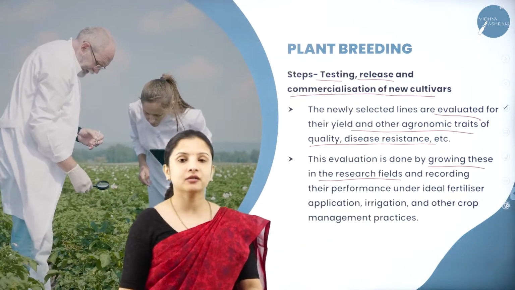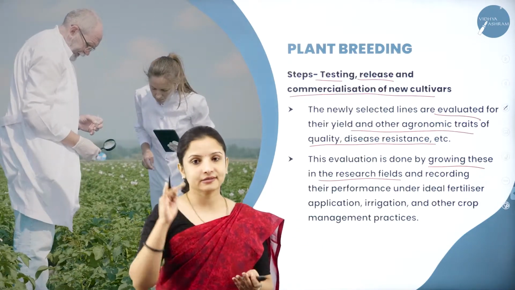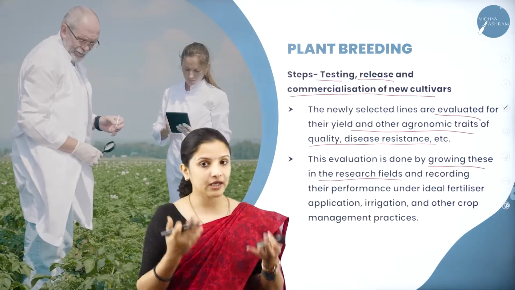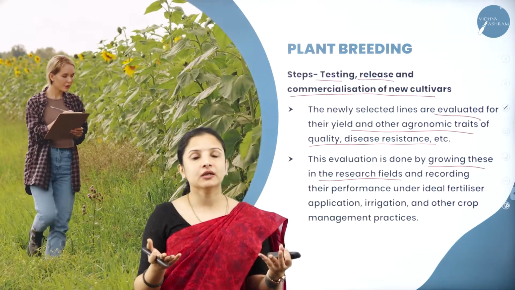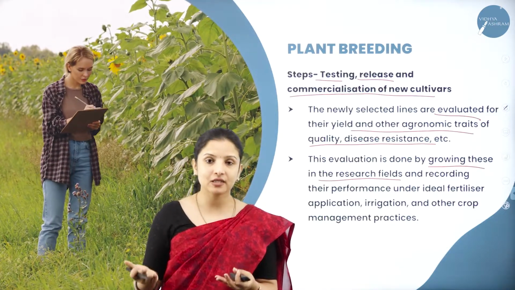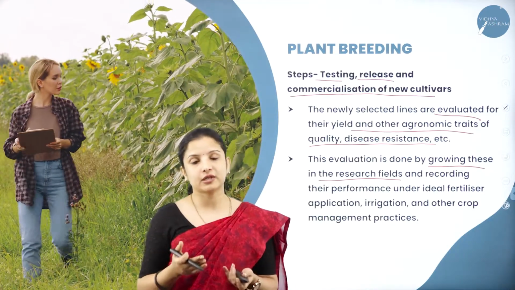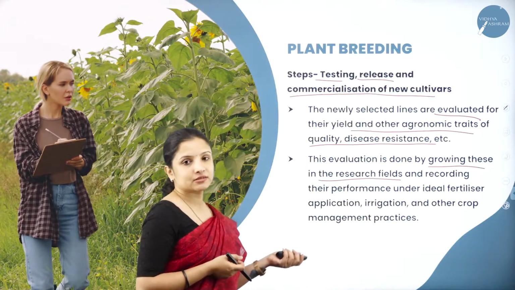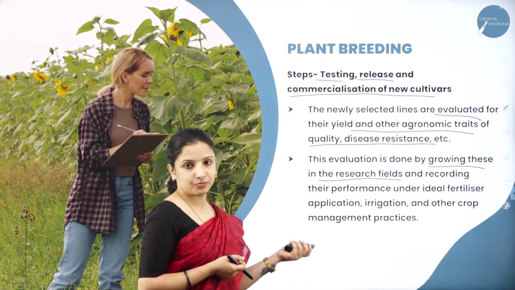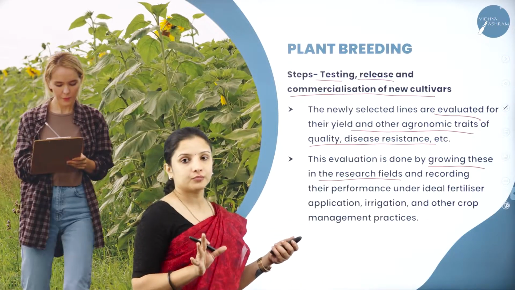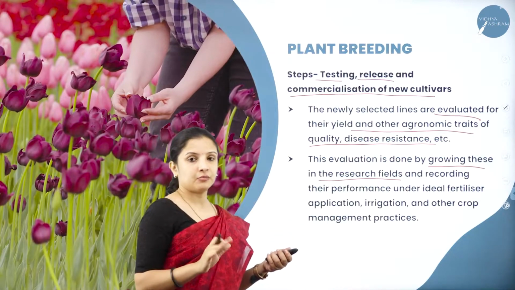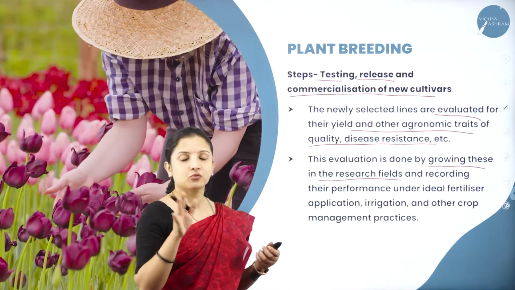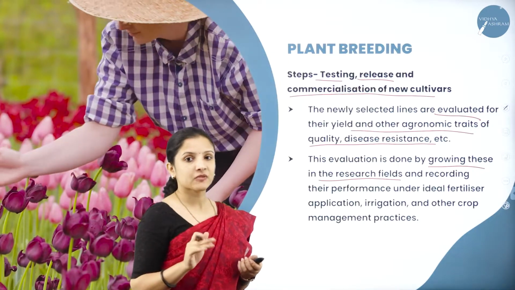On a large field, the crops can be grown and the seeds can be sold to the farmers under a brand name. It is of great benefit to the farmers because it would be a high yielding variety, of great economic use to that particular farmer. So that is how they will test it, release it, and then commercialize the product as a new crop for the benefit of the farmers. The farmer who had expected this particular trait in that plant will be very happy with it.